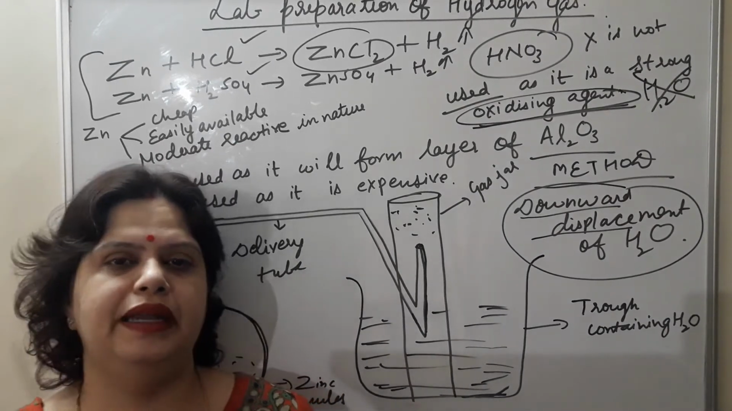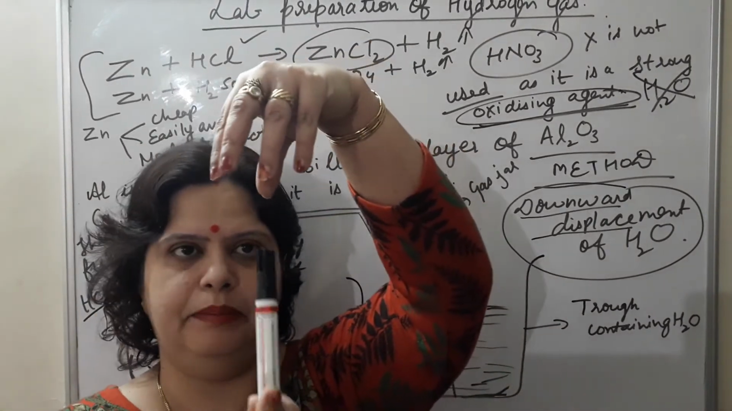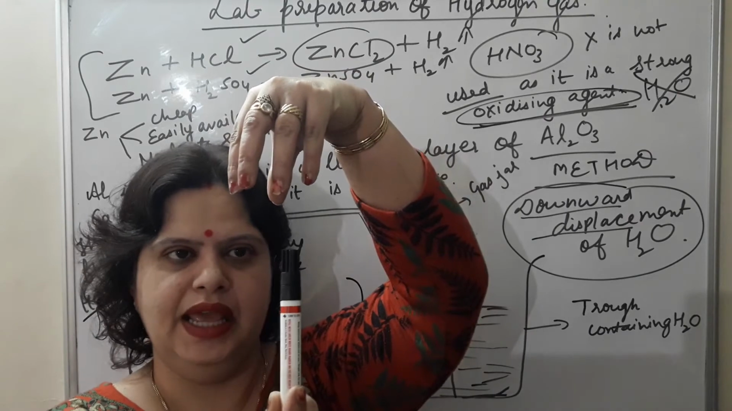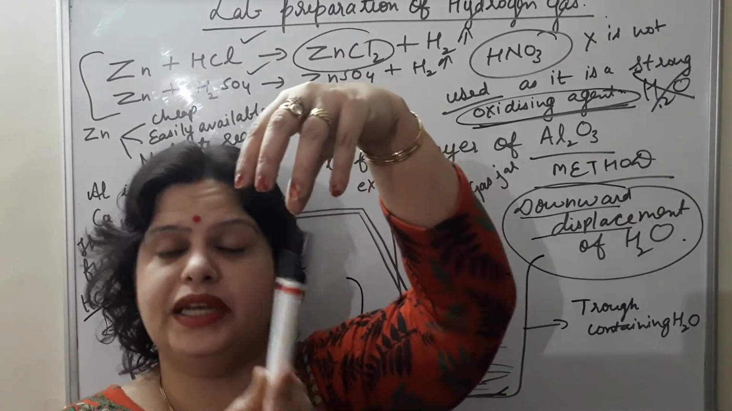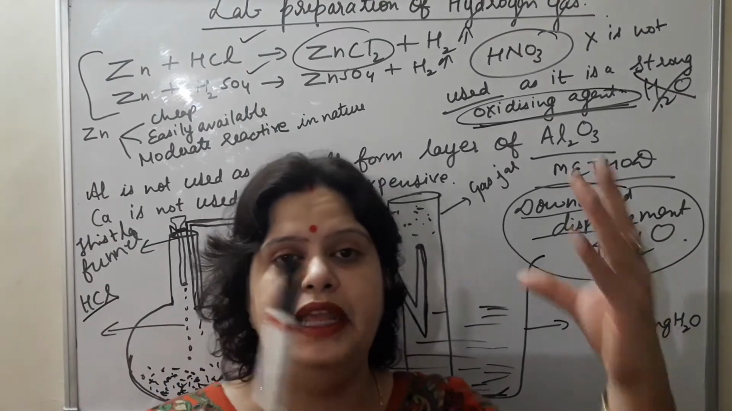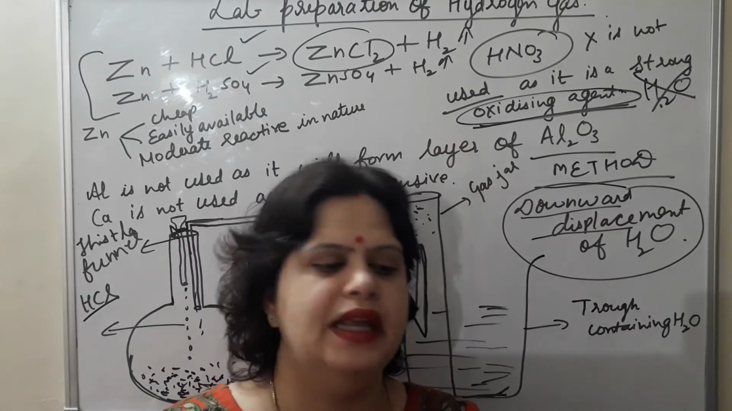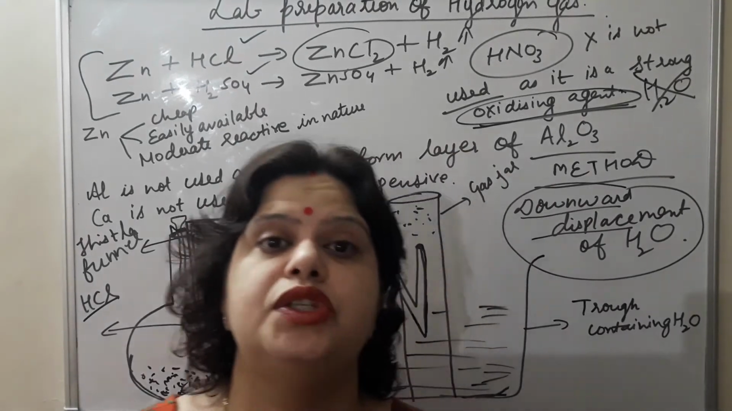You can bring a burning splinter near, suppose this is a gas jar. If you bring the burning splinter near the gas jar containing hydrogen gas, the gas will burn. Hydrogen gas burns with a pop sound. But if you invert that gas jar over the burning splinter, it will extinguish, because hydrogen is a non-supporter of combustion.